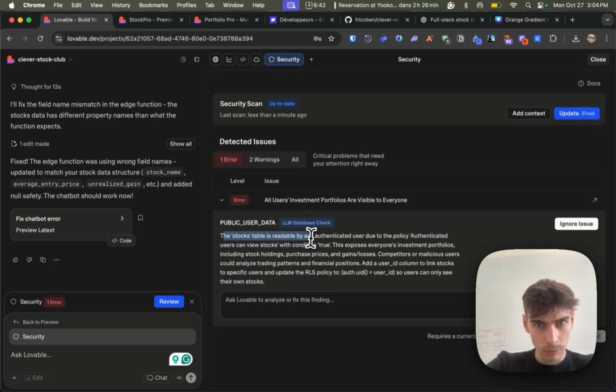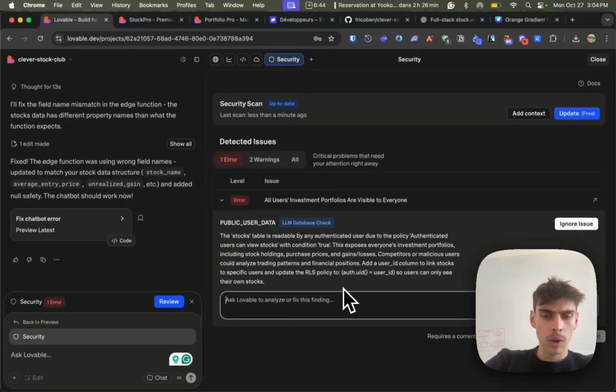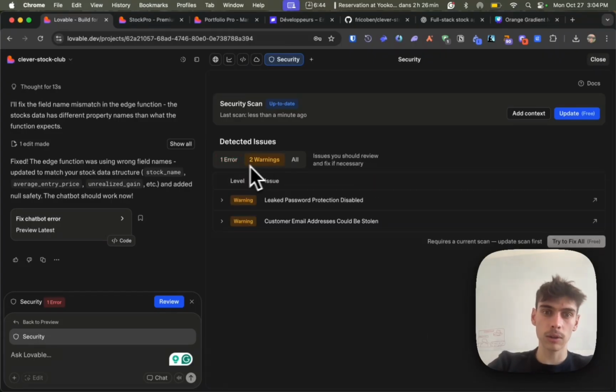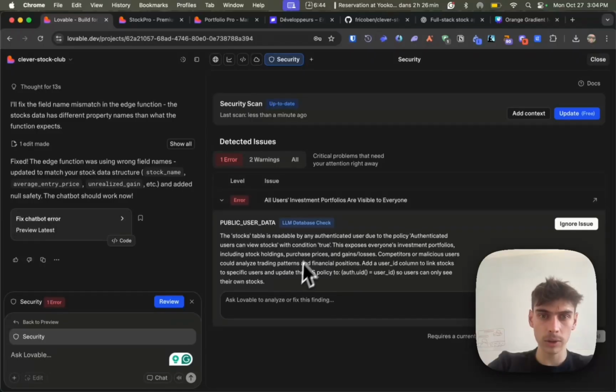Oh, the stocks table is readable by any authenticated user due to policy. Authenticated users can view stocks. This exposes everyone's investment portfolio. Okay, so in this case, that's pretty cool, honestly, that Lovable catches this kind of error.